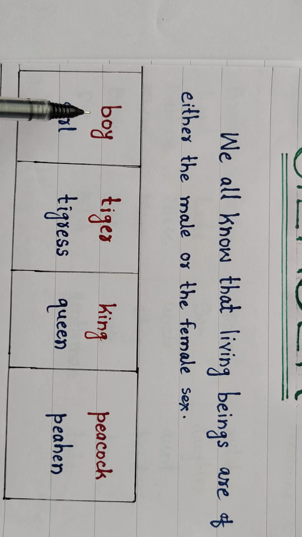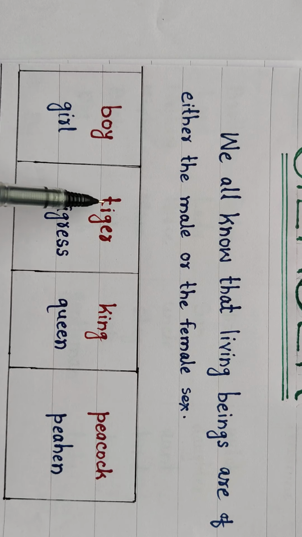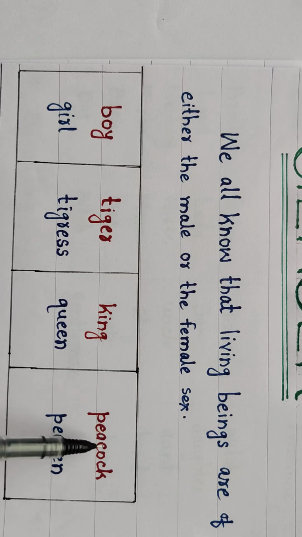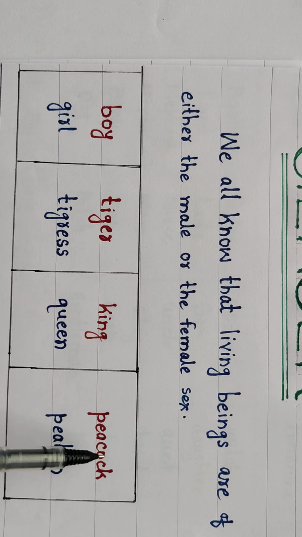It is written in red ink. Boy, tiger, king, peacock. All these first words from each pair are representing the male animal. Okay, boy, tiger, king, peacock.